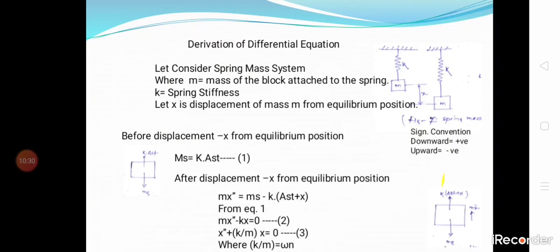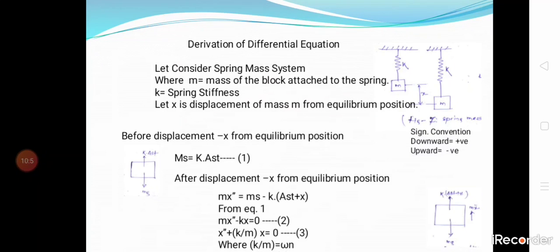After the displacement of x, the equilibrium position changes: m x double dot is equal to mg minus k into (delta s plus x), where x is the displacement. From equation 1, we get m x double dot minus kx is equal to 0.